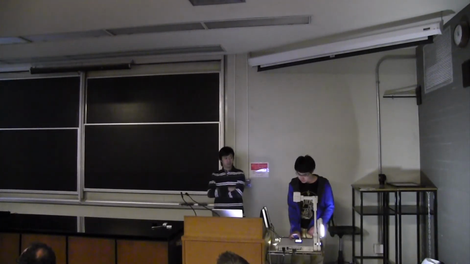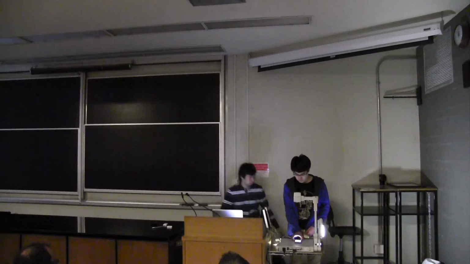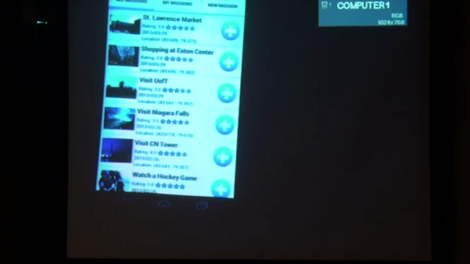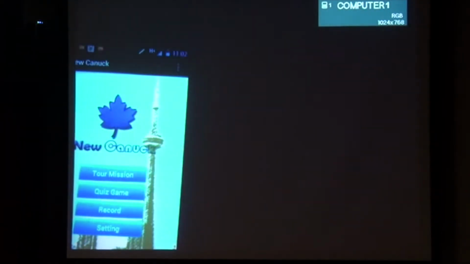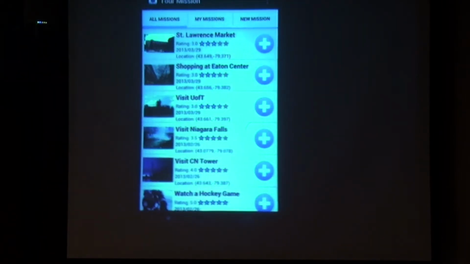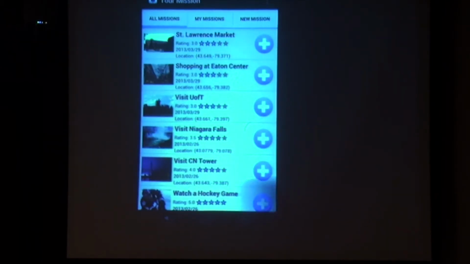Our app has two features, and the first one is the mission. First let's see how many missions we have. The first one is the automations in the map. Okay, there's not a lot of missions. So now let's create a new one.